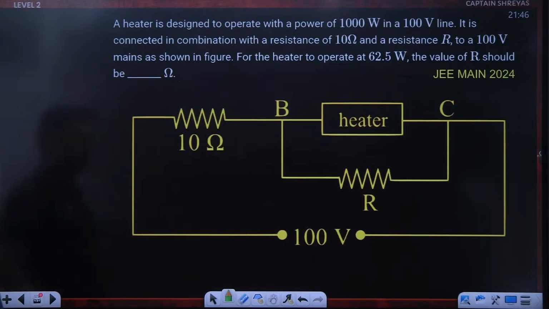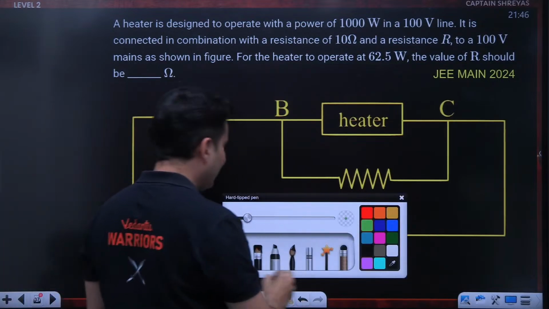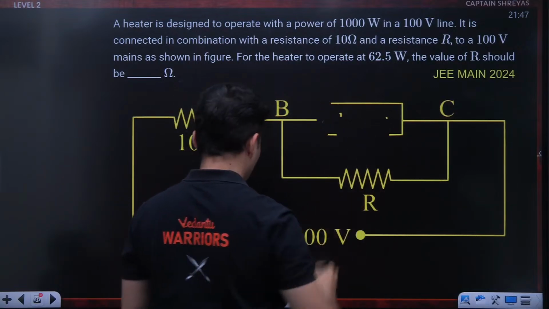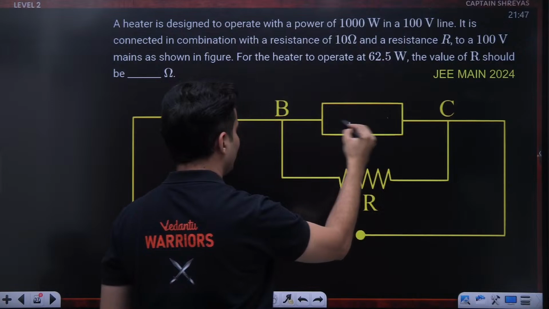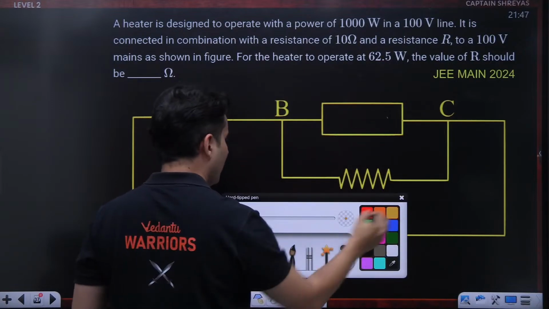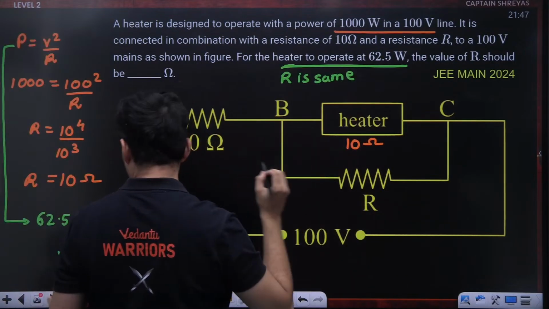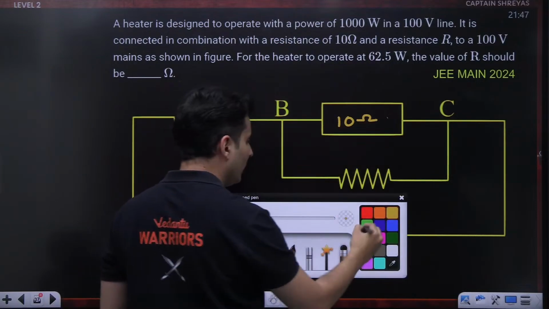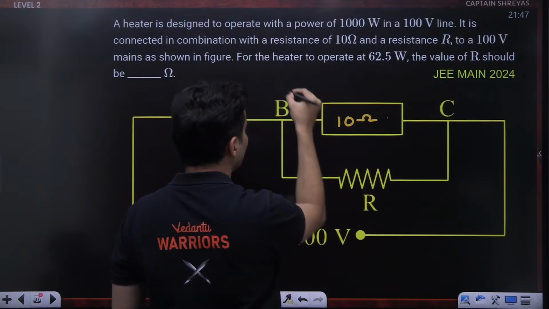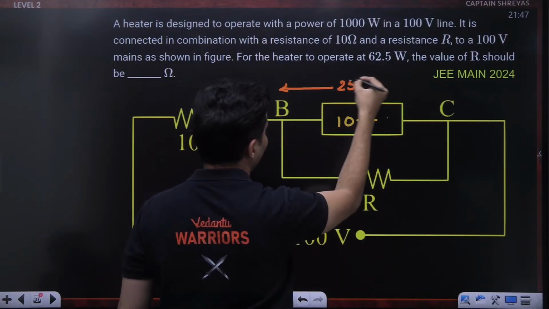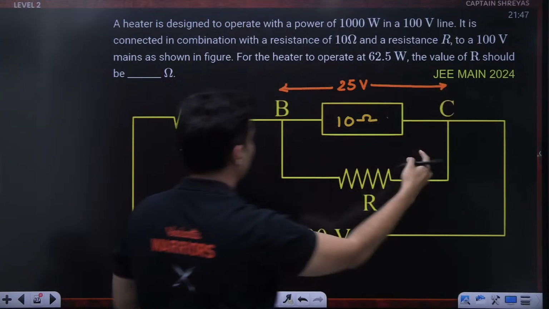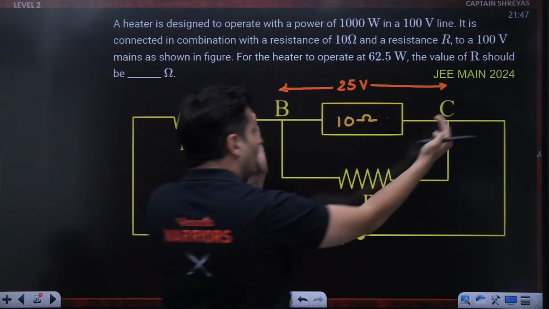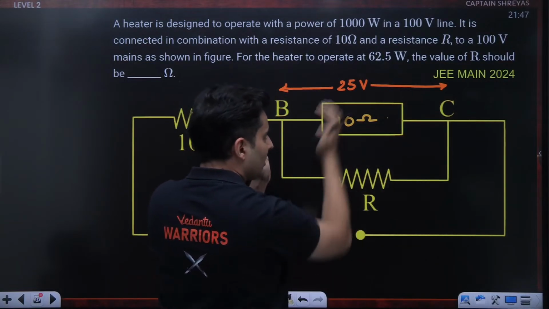So you know what this means? It just means forget that there is a heater over here. Just think of it as if you have a 10 ohm resistance, and the voltage drop across these 2 points is 25 volts, basically 25 volts between B and C. But the total voltage given is 100. 25 is dropped across this parallel combination.